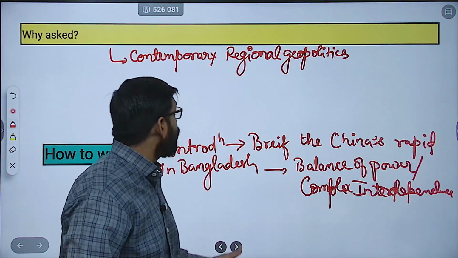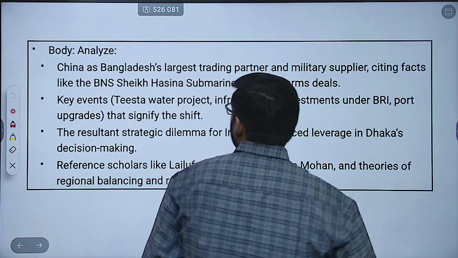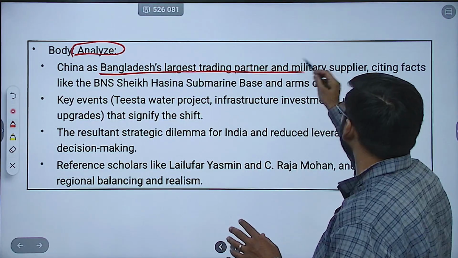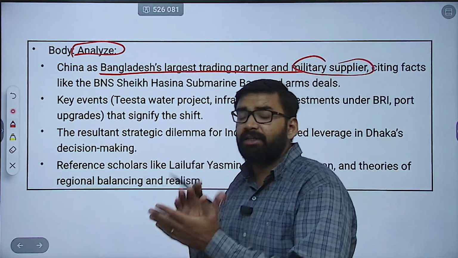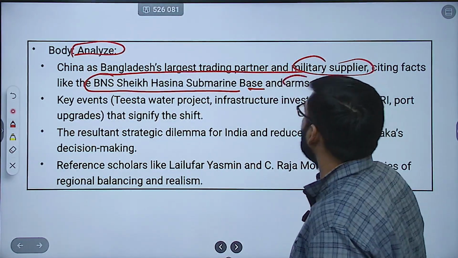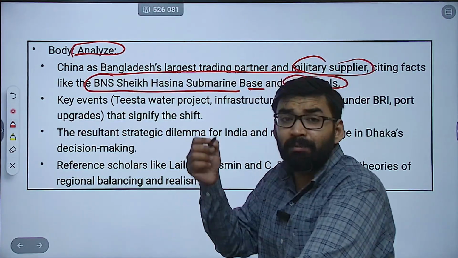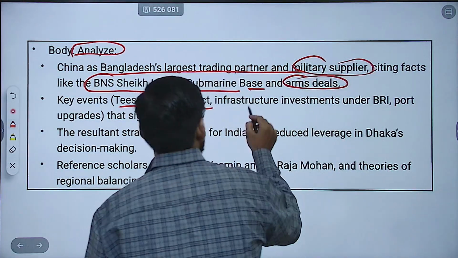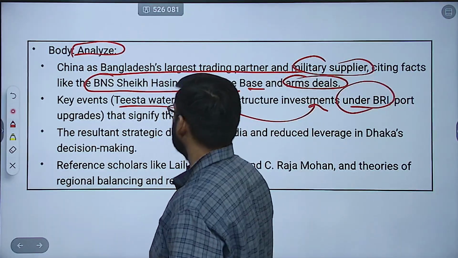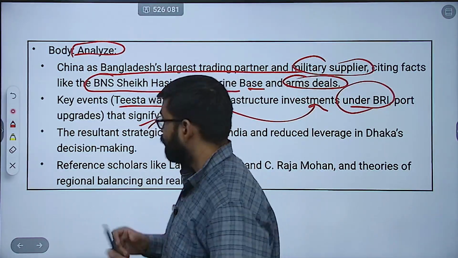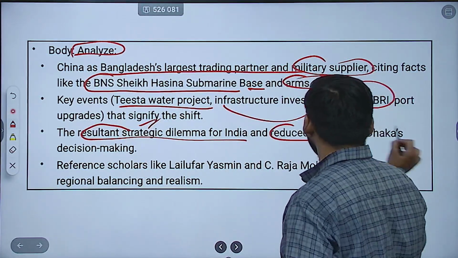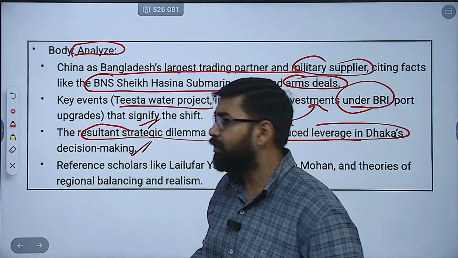Then how to write the body of the answer? You have to analyze China as Bangladesh's largest trading partner and military supplier. Then you have to cite facts like BNS Sheikh Hasina submarine base and arms deals. These are the facts. Then you can mention the key events: Teesta Water Project, infrastructure investment under BRI, Belt and Road Initiative, port upgradation. So these things actually signify the shift. Then the resultant strategic dilemma for India and reduced leverage in Dhaka's decision making.